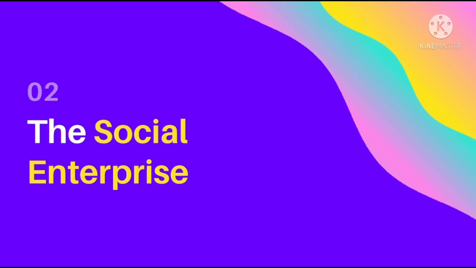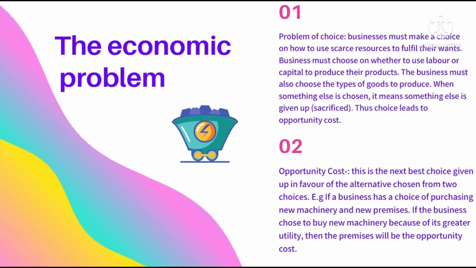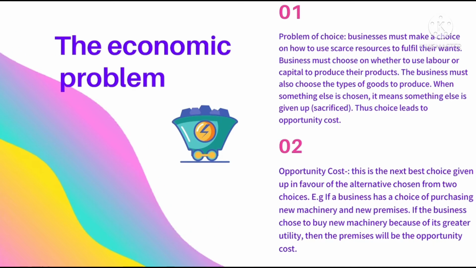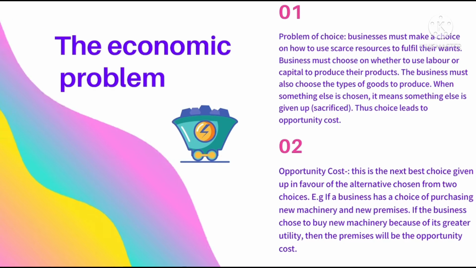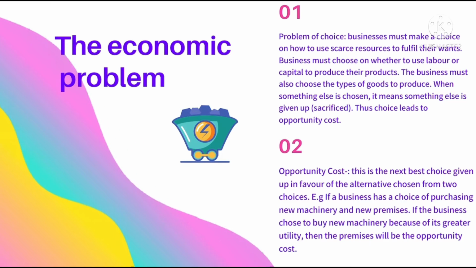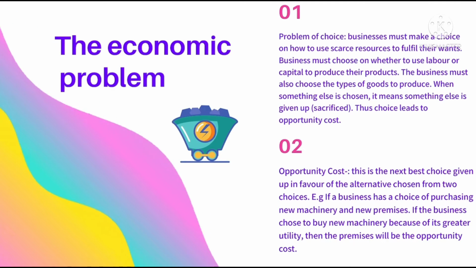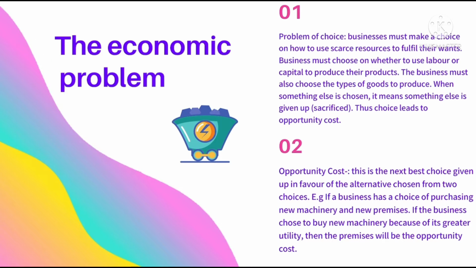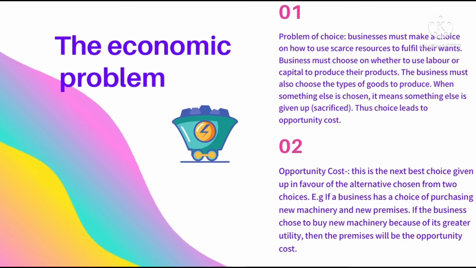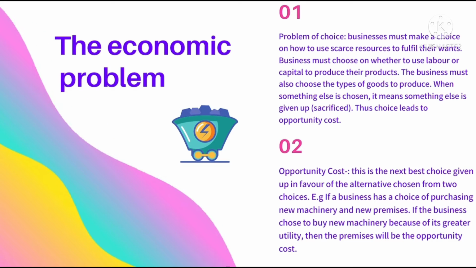Let's look at the social enterprise. We're going to look at a different economic problem. So the economic problem, first we're going to look at the problem of choice. Businesses must make a choice on how to use scarce resources to fulfill their wants. Now, what is this economic problem? This is when there are finite resources, which means limited resources, and unlimited wants. So our wants are unlimited, but the resources which are needed to produce the good or service that we want are in limited amount. So that is the economic problem.